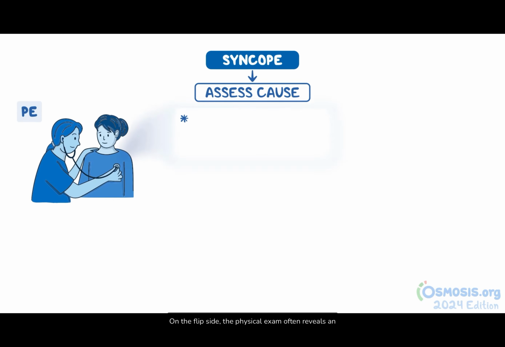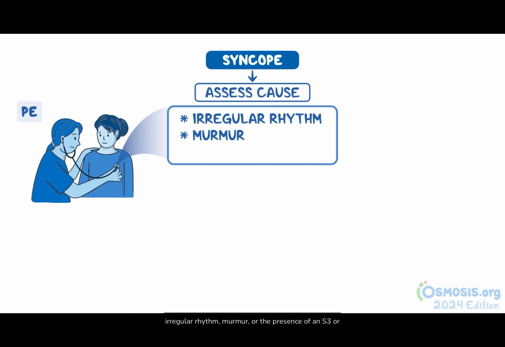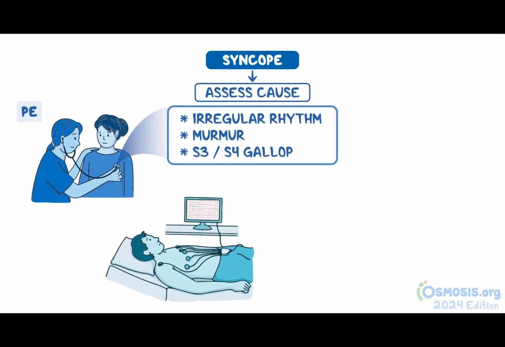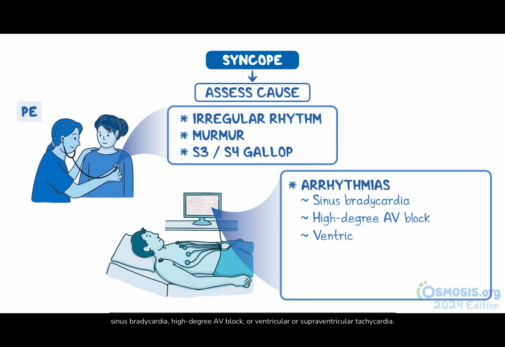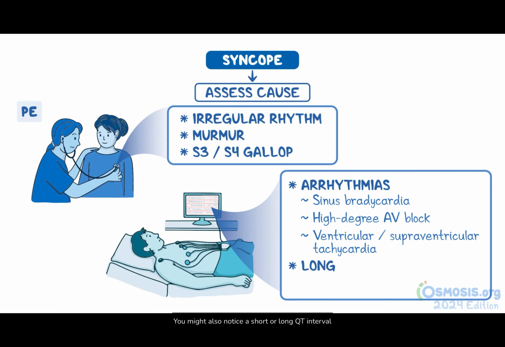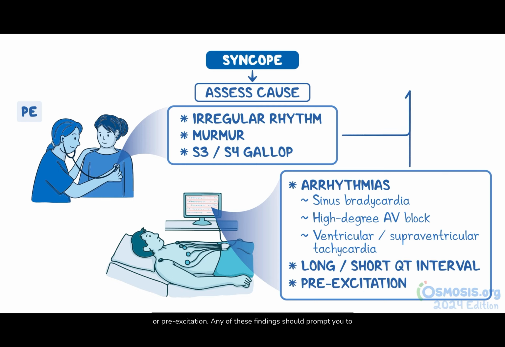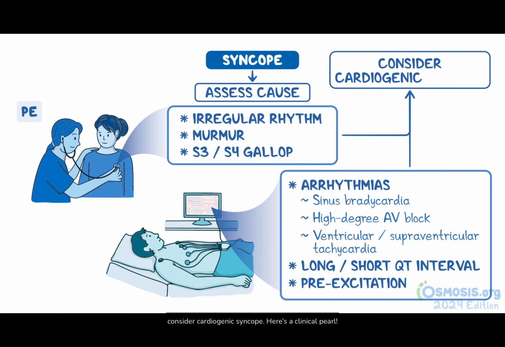On the flip side, the physical exam often reveals an irregular rhythm, murmur, or the presence of an S3 or S4 gallop. Additionally, there could be rales, jugular venous distension, and lower extremity edema. When it comes to ECG, it might reveal arrhythmias like sinus bradycardia, high-degree AV block, or ventricular or supraventricular tachycardia. You might also notice a short or long QT interval or pre-excitation. Any of these findings should prompt you to consider cardiogenic syncope.